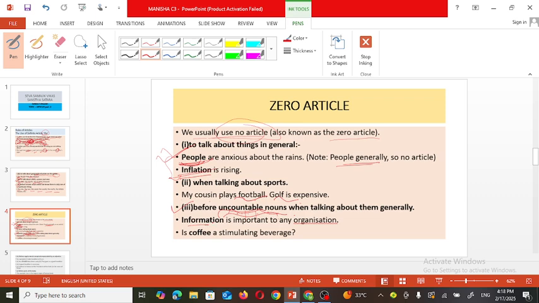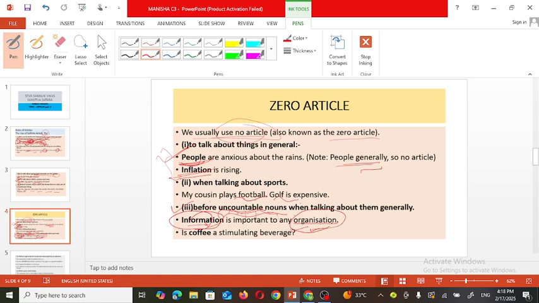For example, information is important to any organization. Here, information is the noun. So we cannot count information. It is an uncountable noun. Organization means any organization. There is no specific organization. We are not talking about any specific organization. Here, organization is a noun used in general. So that's why before organization, we have not used any article.